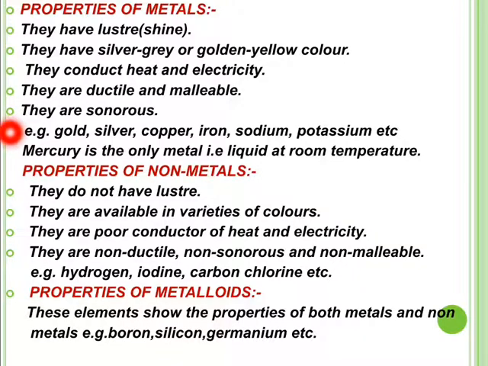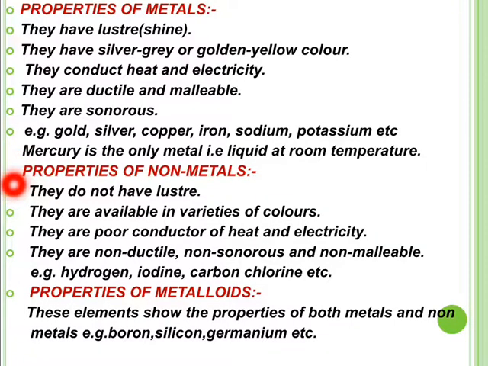For example, metals like gold, silver, copper, iron, sodium, potassium, etc. Mercury is the only metal that is liquid at room temperature. It is an exception. Normally metals are solid in state, but mercury is in the liquid state.